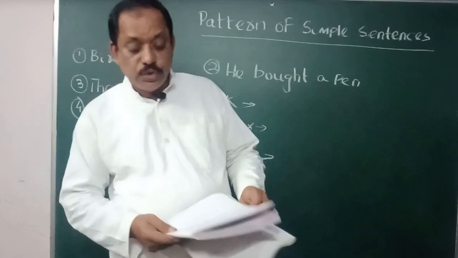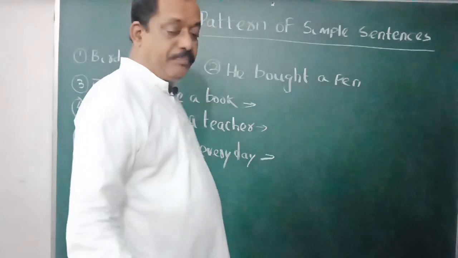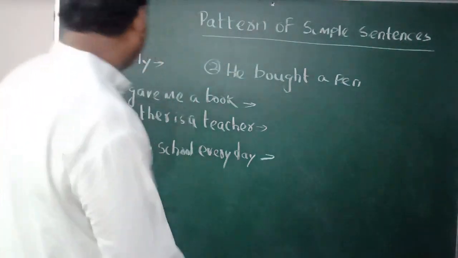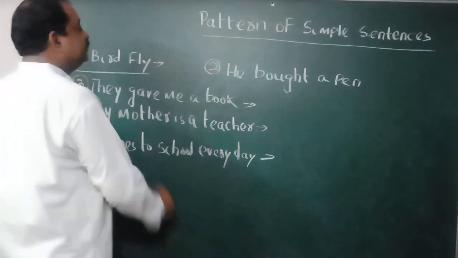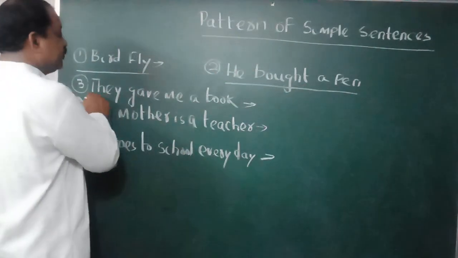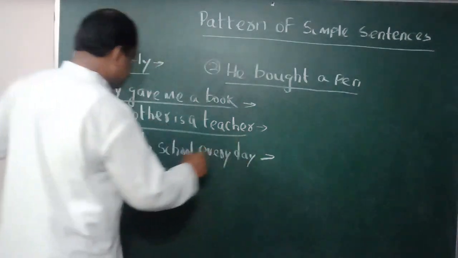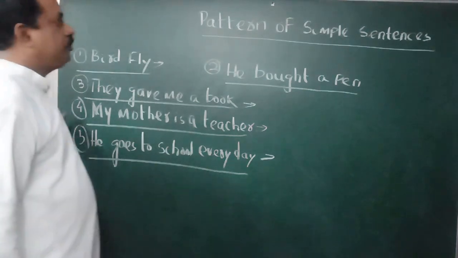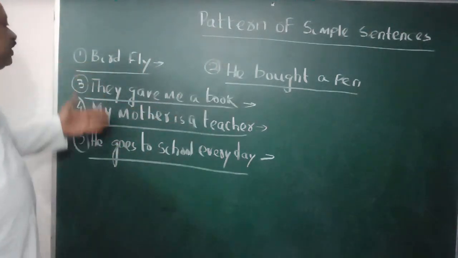Now let us today discuss the next point. The next one is patterns of simple sentence. I have written 5 examples. Birds fly. He bought a pen. They gave me a book. My mother is a teacher. He goes to school every day. We have to discuss the pattern of simple sentence. You can easily know that all are simple.